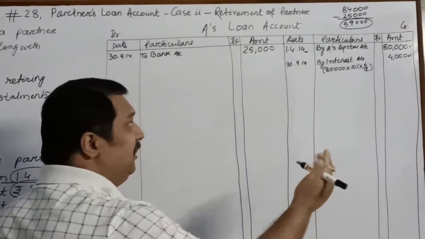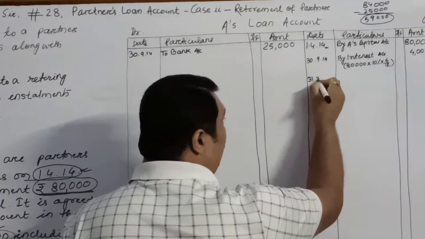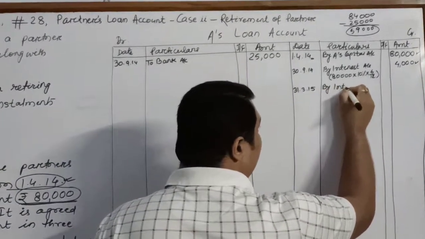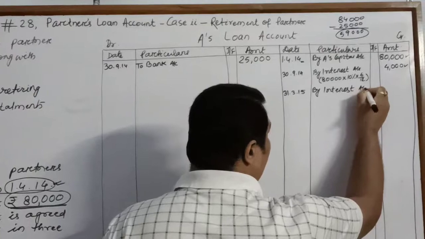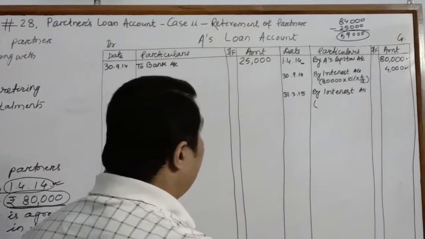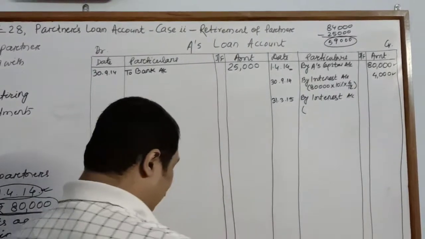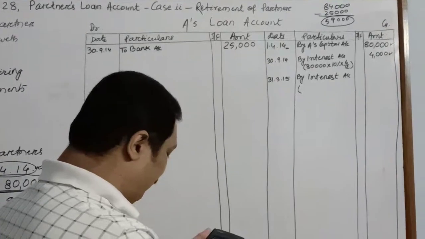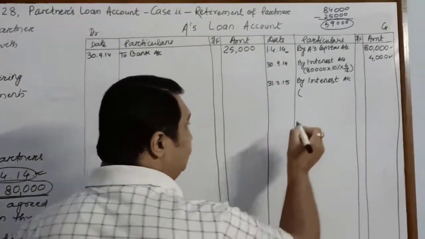Now, the second half yearly will be on 31st March 2015. So we will calculate interest for that period by interest account. Once again, how much is the balance now? You can check: 80,000 plus 4,000, 84,000 was the total, out of which we have paid 25,000. 59,000 is left.